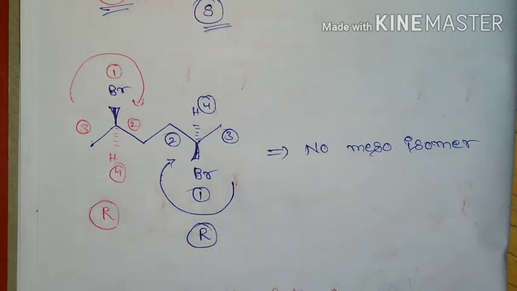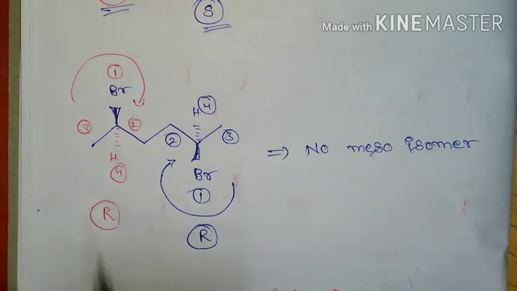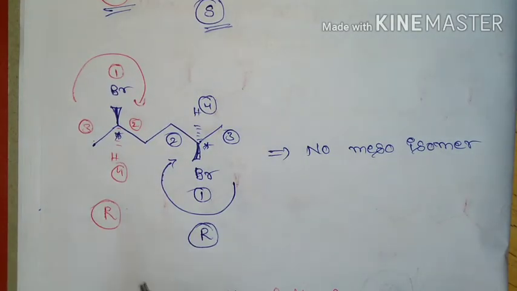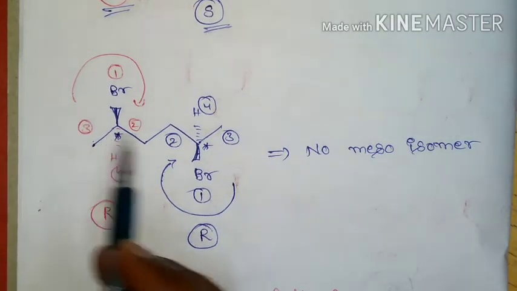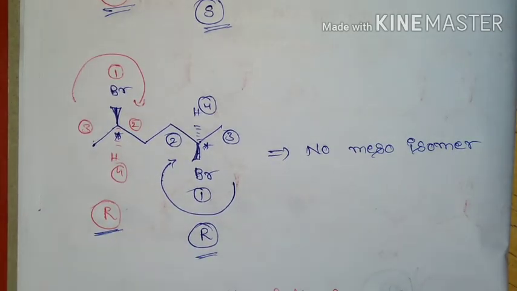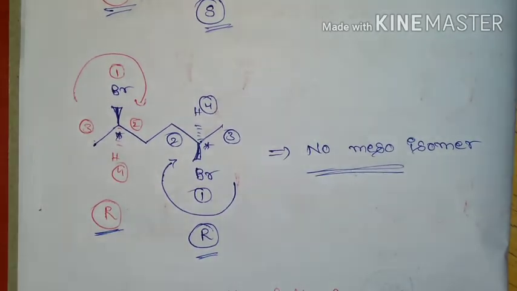And if you see the last molecule, here also we have two chiral centers, and if I assign R and S configuration for these two chiral centers, I'm going to get R configuration. So hence this molecule will not have a mesoform.